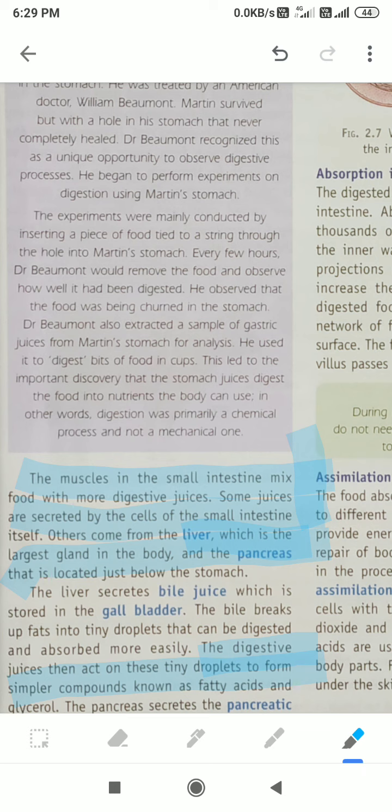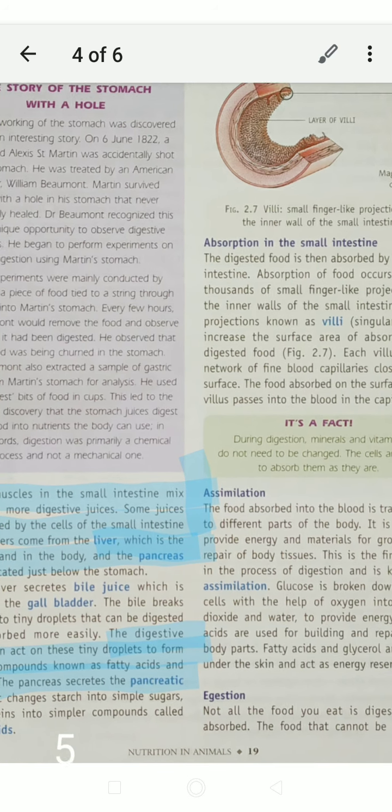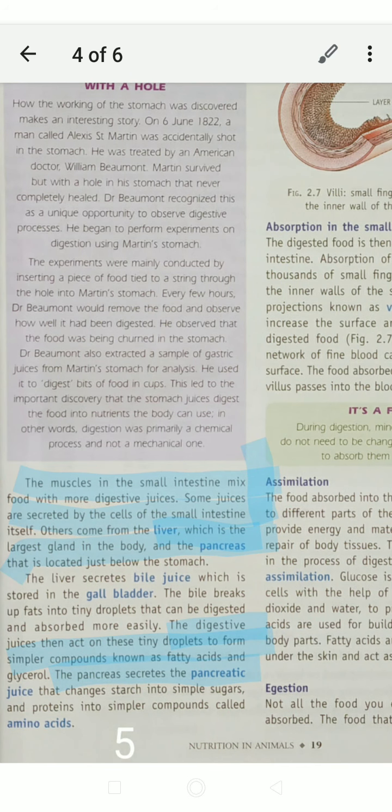And another one: the pancreas secretes pancreatic juice that changes starch into simple sugars. It changes the starch into simple sugars and protein into simpler compounds called amino acids. Which means starch is converted into sugar and protein is converted into amino acids.